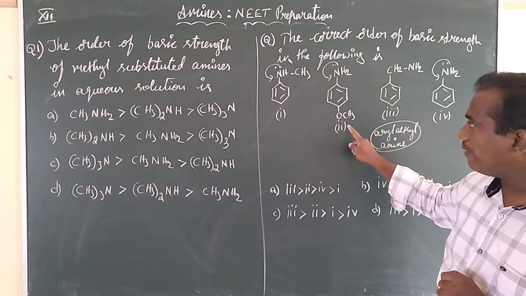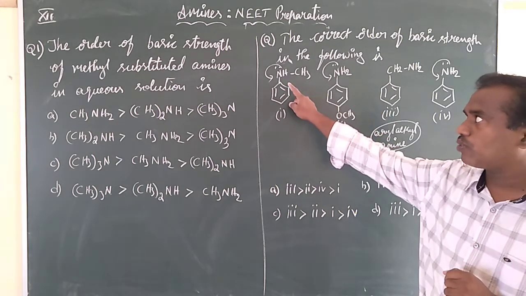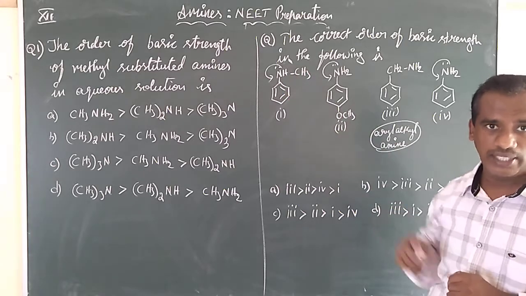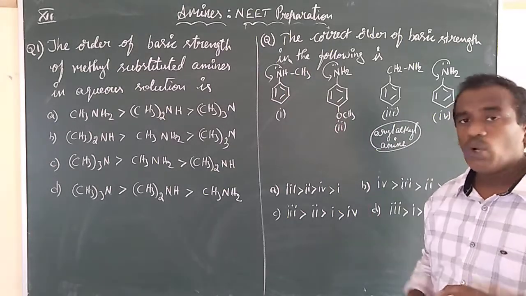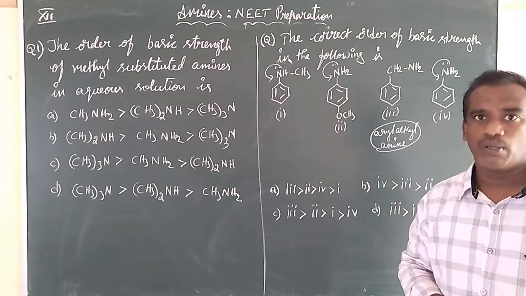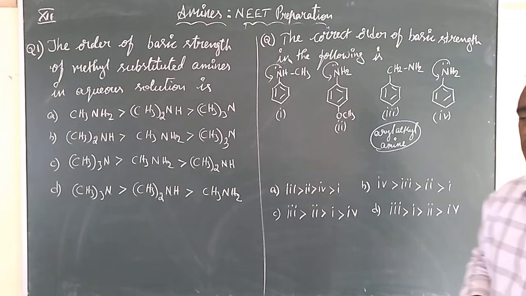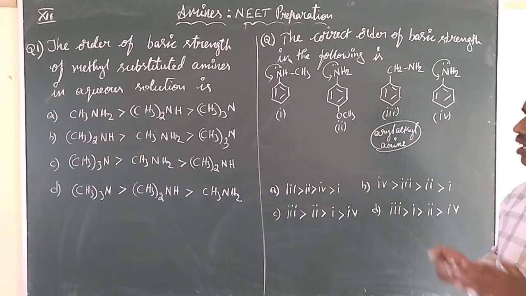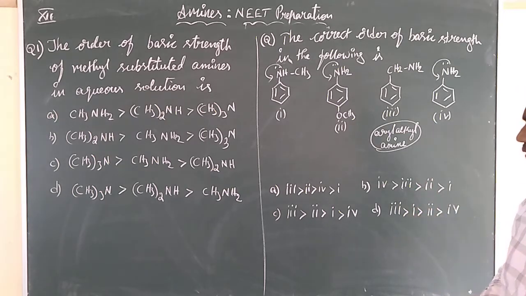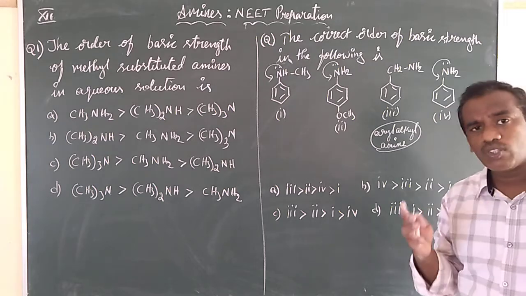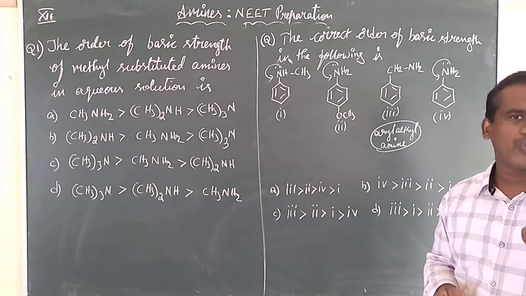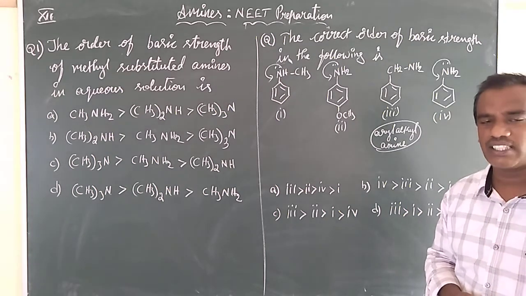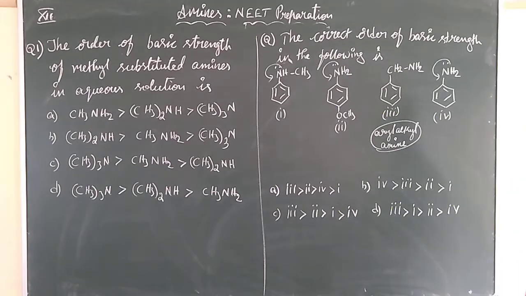But here we have a donating group at para position, one of the donating groups is directly bonded to the nitrogen. So in these two, basic nature will be more. But in case of aniline, basic nature will be the least. So we need to set the given options. First, prioritize and find out which is the top one and which is the least one. You can obviously get the answer. Then which is your correct answer?